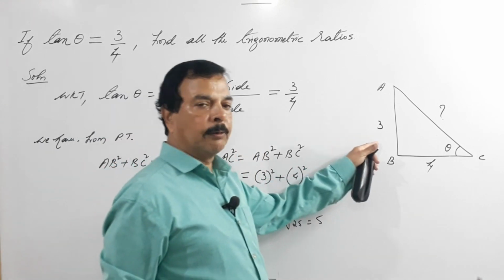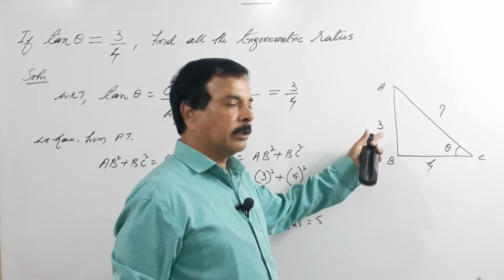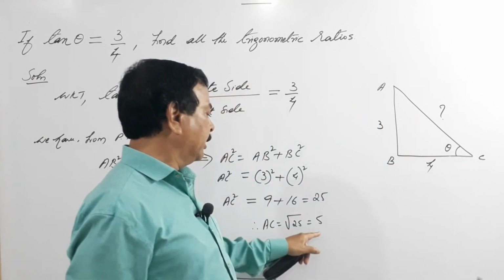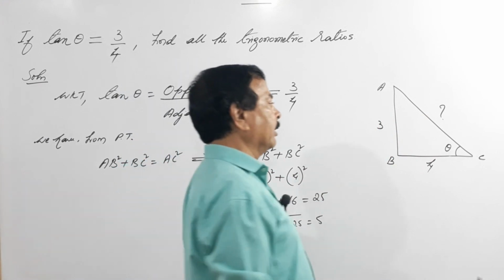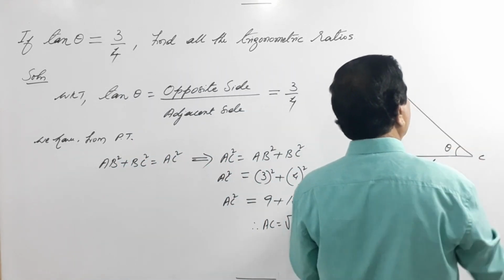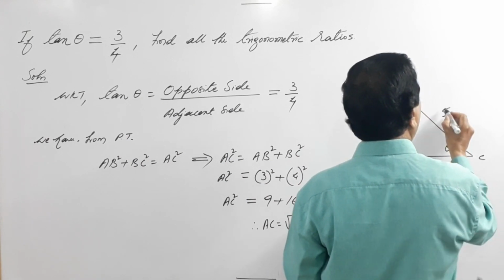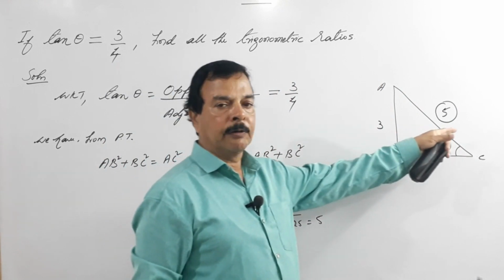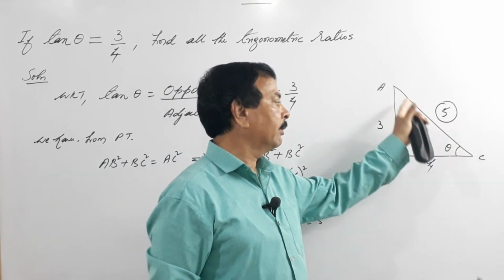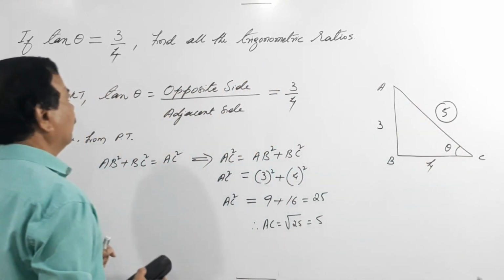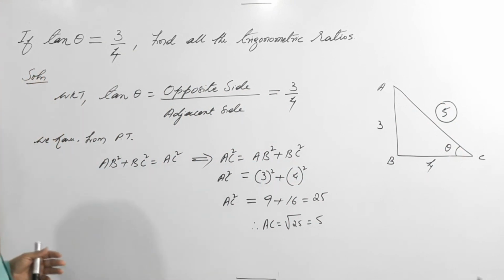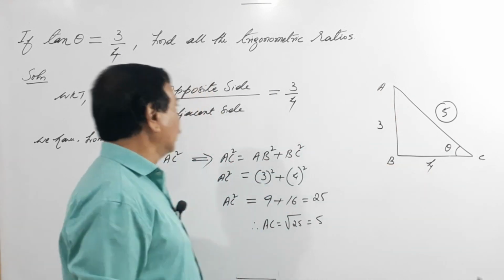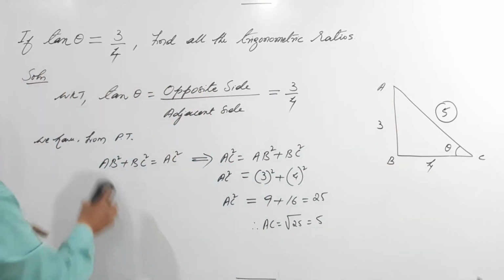He has not given any unit. It can be centimeters, millimeters, kilometers, whatever it is, but since he has not given anything, you can write this equals 5 units. So this is our 5. Whatever you have found out, you put it within a circle, so the examiner will come to know you have found the value of AC. Once you have found the value of AC, it will be easy because you know all the sides: AB, BC and AC. Now tan theta we know, we will go one by one.